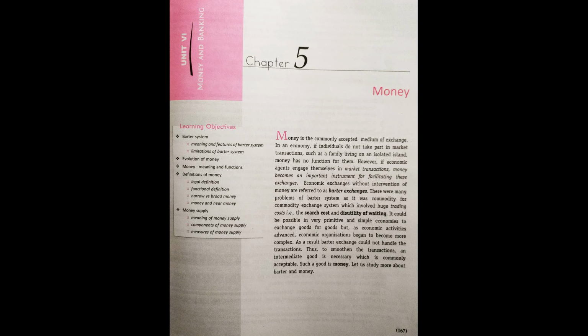The learning objectives of this chapter are to completely understand what money is, why it was needed, and what other system existed in the Indian economy before money emerged. What are the functions of money, and how does money run and get supplied in the Indian economy.